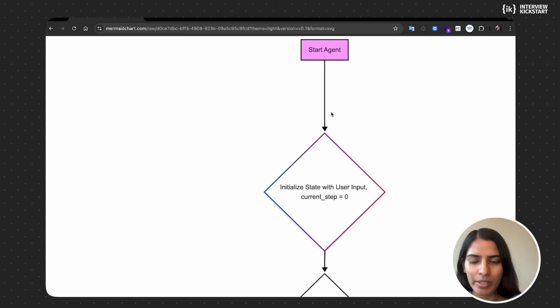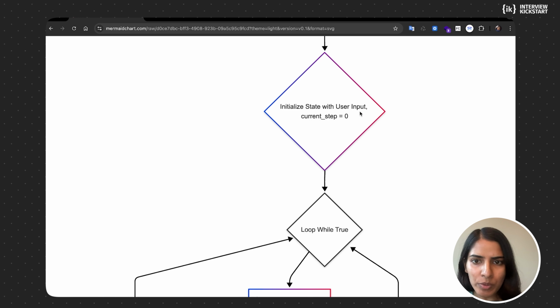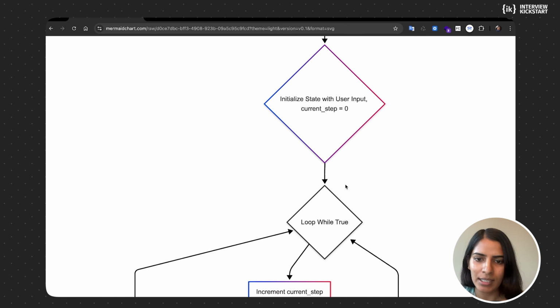We are starting with our agent. When the agent starts, we initialize a state with the user input, and we also have a counter. I have put the counter there because if you leave the agent to decide how many more times it has to run the loop, it would just keep running. Sometimes that happens. So these are guardrails that you can put around your agentic system to make it more reliable. In this case, we have put a counter, which is called the current step counter. Initially it's 0.